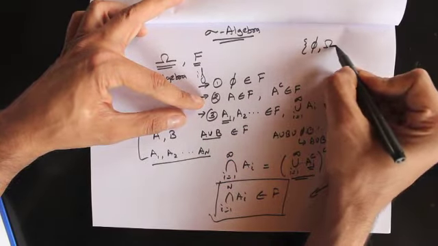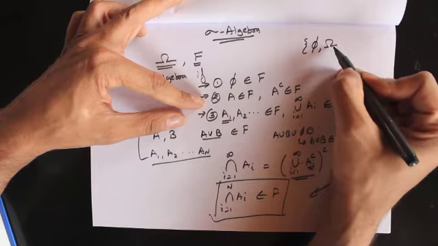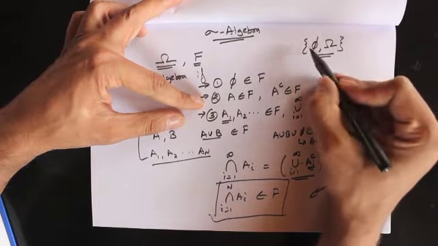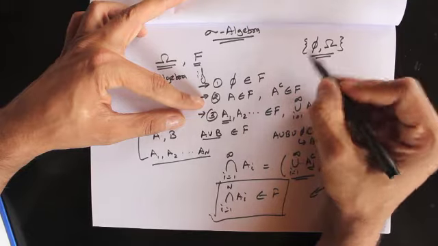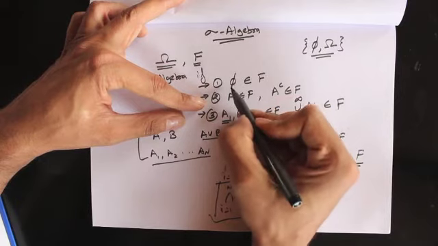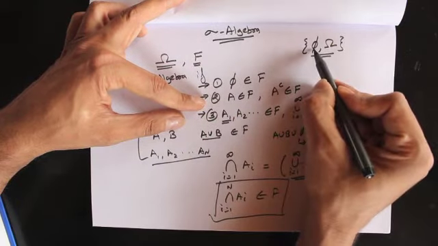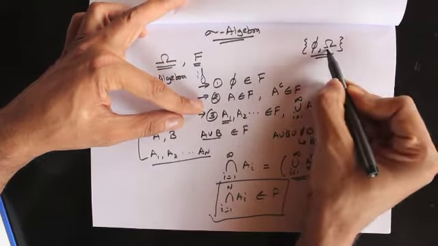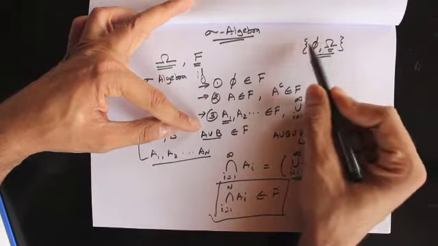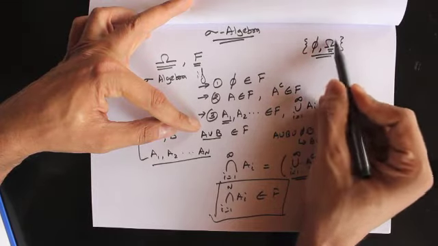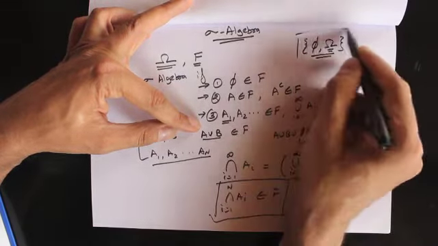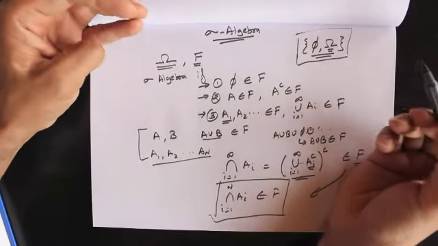So its complement is basically the entire sample space. So let's put that in the sigma algebra. This basically is the simplest sigma algebra that we can create, and it satisfies all these properties, right? The empty set belongs to the sigma algebra, which is true here. Its complement belongs to the sigma algebra, which is also true. And if we take a union, that would be the entire sample space again, which also belongs to the sigma algebra. So this is the simplest case of a sigma algebra.